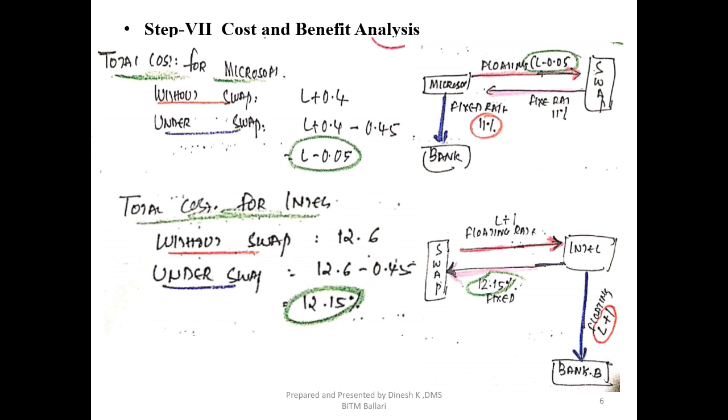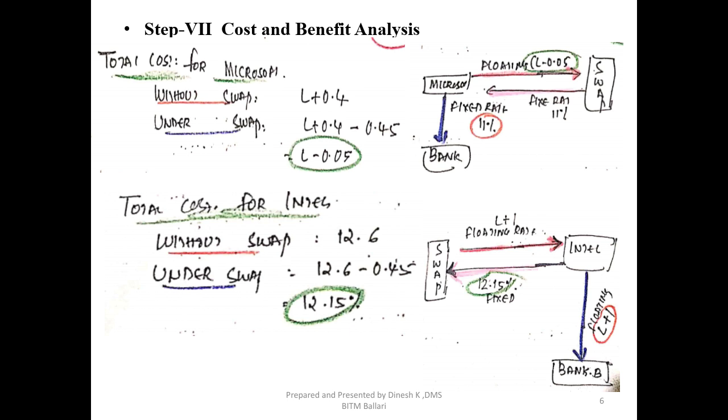Fine. Here on the right hand side, Microsoft presently has a fixed rate loan of 11%, and they want to convert that to a floating rate. In step 4, I had not written the rate of interest. What is the floating rate that Microsoft would be paying under a swap? Now I am updating that as LIBOR minus 0.05, colored in green. So Microsoft is paying a floating rate of LIBOR minus 0.05 to the swap dealer. In return, the swap dealer will collect and pay to Intel the actual loan Intel has. Intel will pass on that floating rate loan to the bank here.